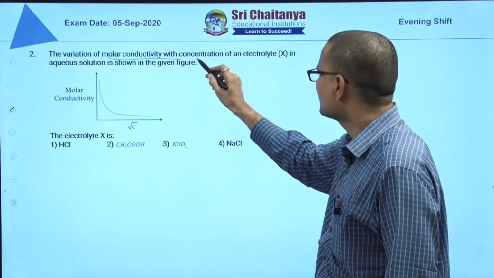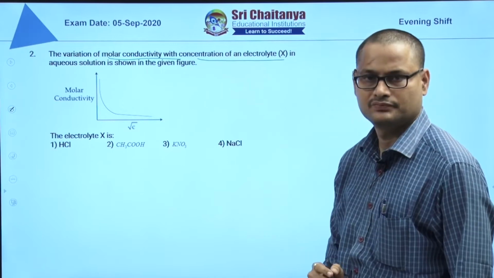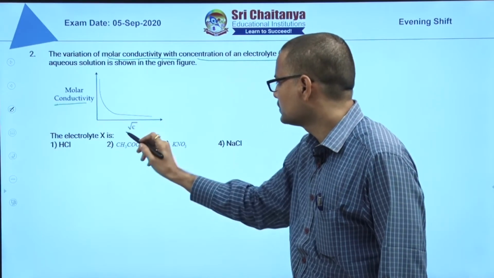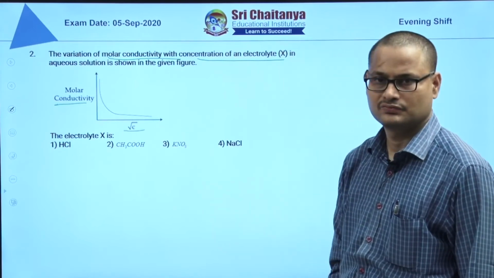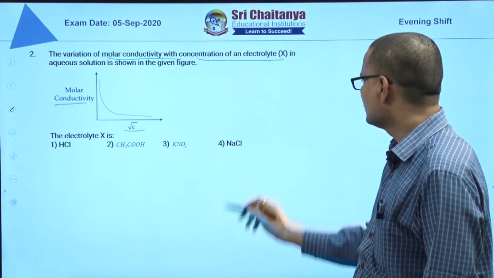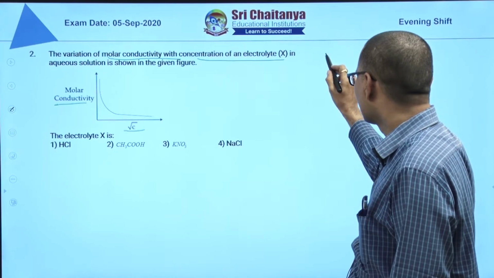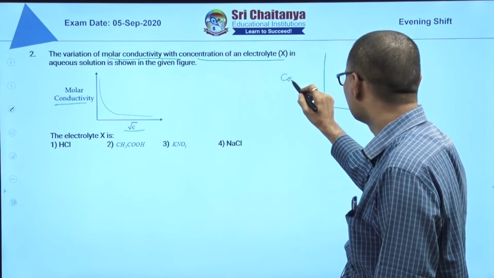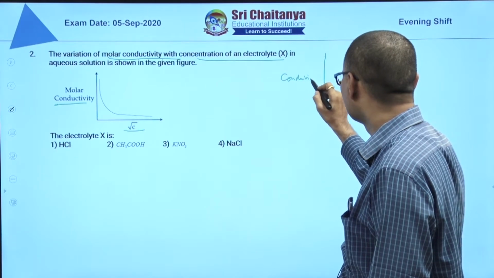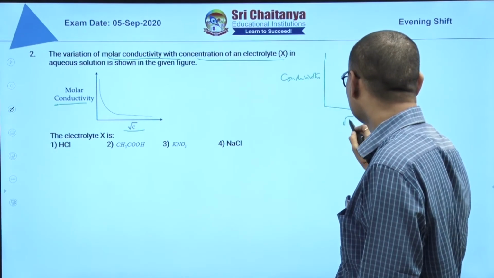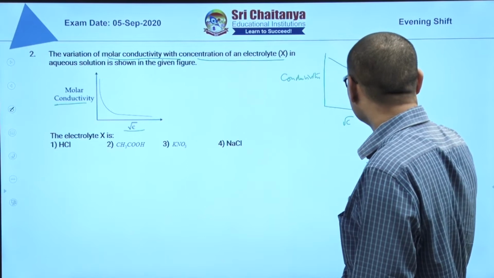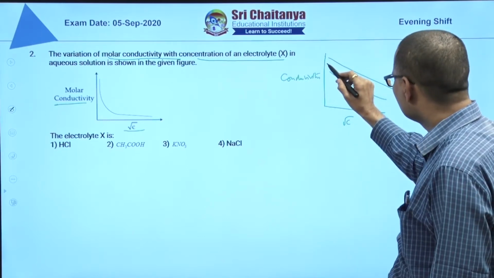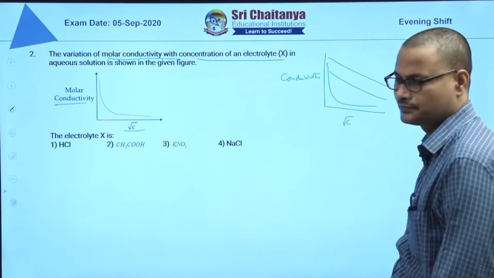Next we see the second question, which is based on molar conductivity and concentration graph. Molar conductivity is on the y axis, concentration on the x axis. We studied molar conductance and conductivity versus root C. For strong electrolytes you will get straight lines, for weak electrolytes you will get a rectangular hyperbola.